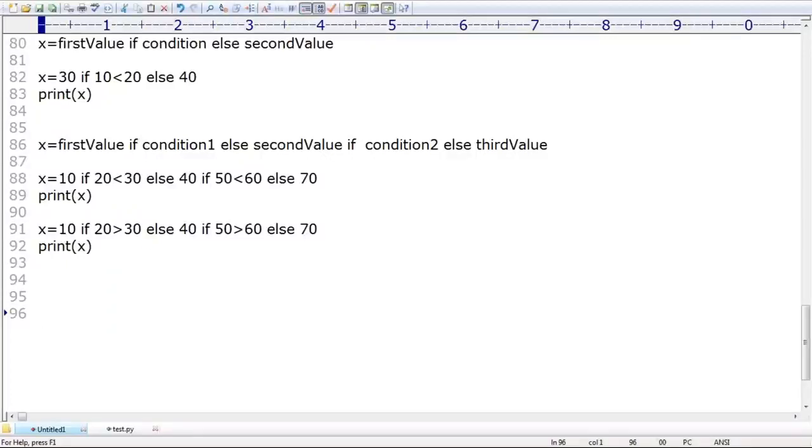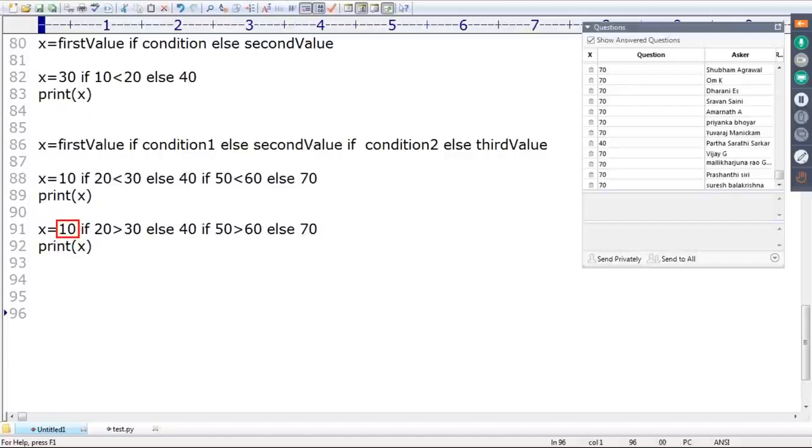Observe, x is equal to 10 if this condition is satisfied. But is this condition satisfied or not? Not satisfied, sir. False. If this condition is false, then I require to consider the second value. But in the second value, once again a condition is there. Is this condition true or false? Once again false. If this condition is true, 40. If this condition is not true, then 70.